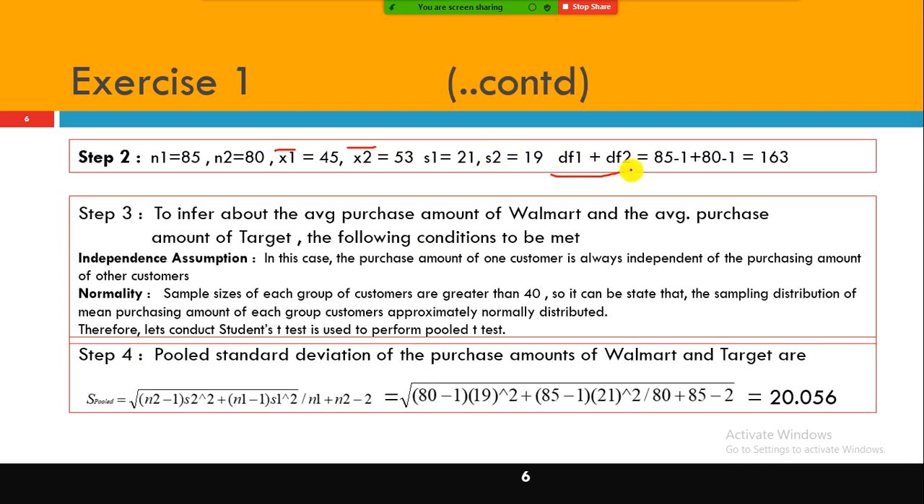Now we need to compute the degrees of freedom, because we don't know the population standard deviation. That is the reason we are conducting the t-test, and we also have two samples here. From each sample you need to subtract 1. So 85 minus 1 plus 80 minus 1, you add these two together, and your degrees of freedom is 163.